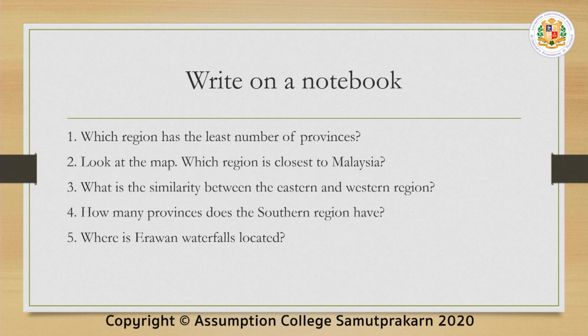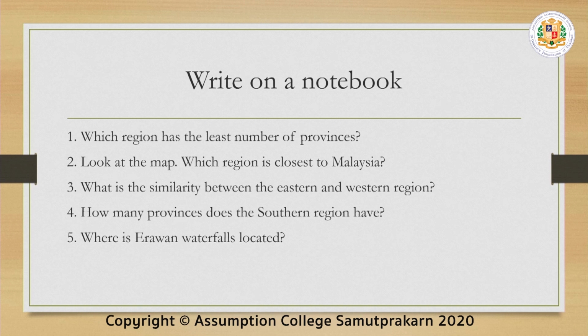Which region is closest to Malaysia? Number 3, what is the similarity, the same thing? There is a similarity between the eastern region and the western region. Try to find the information. Again, go to the summary.